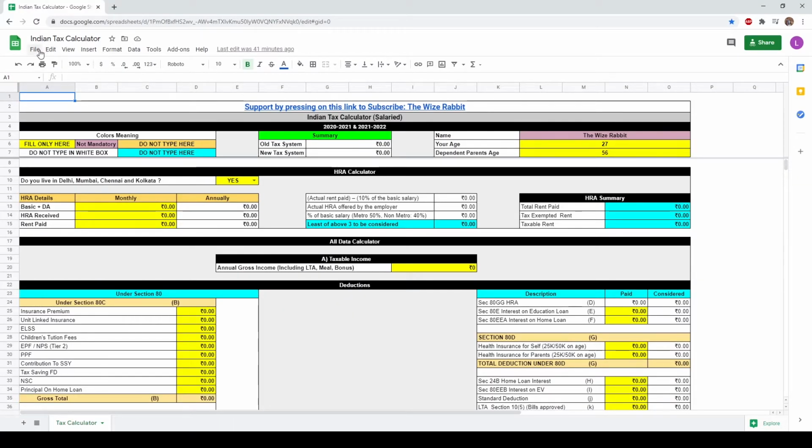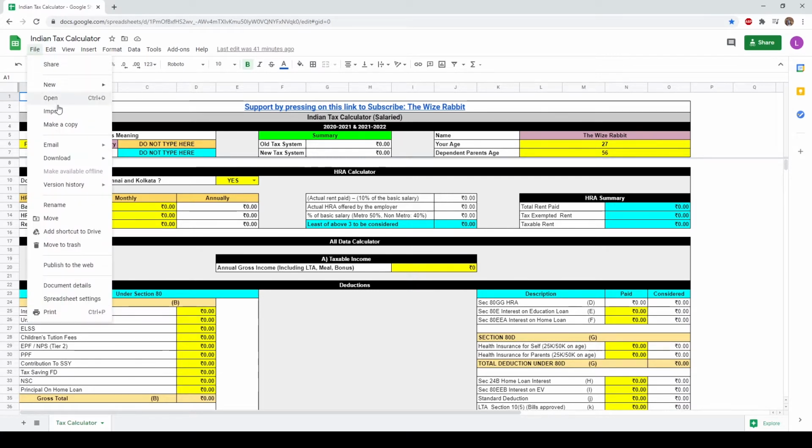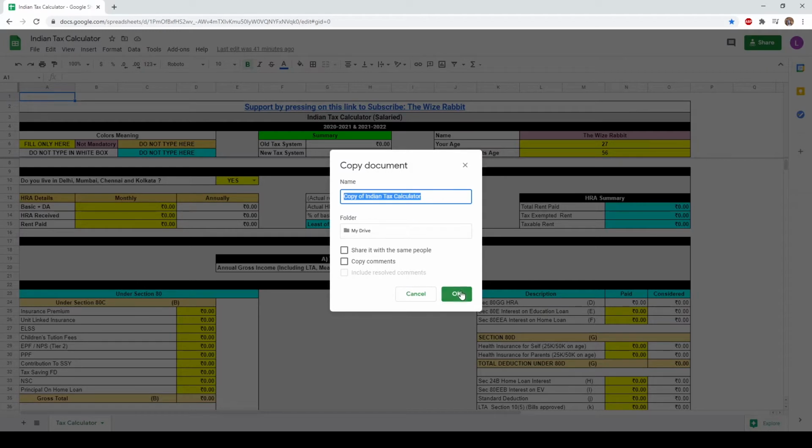To use this tax calculator, you have to make a copy of it. First, go to File and press Make a copy. And press OK to save it as a reference document.